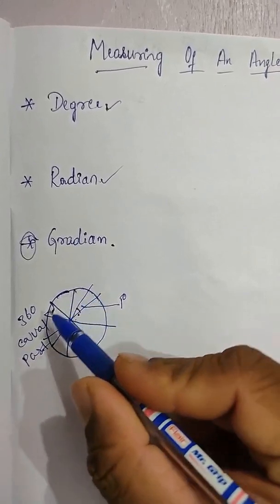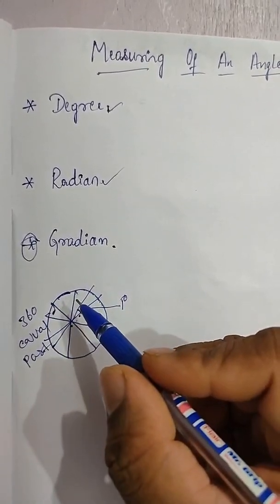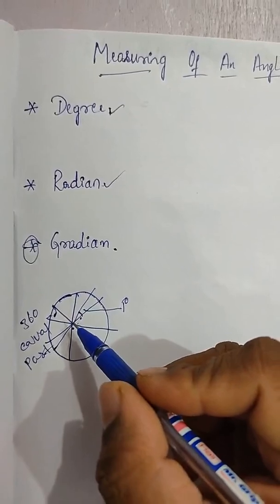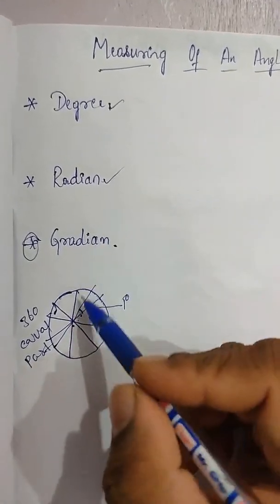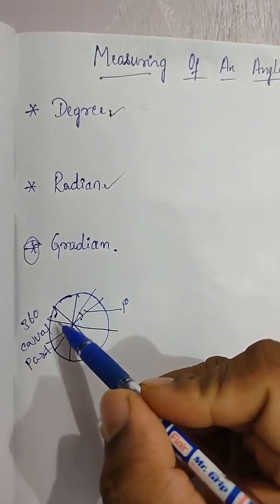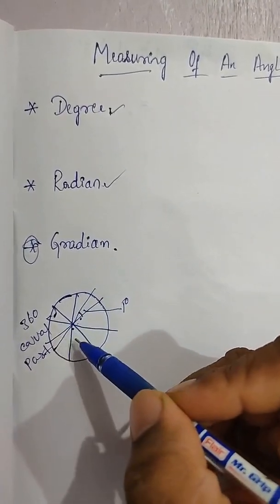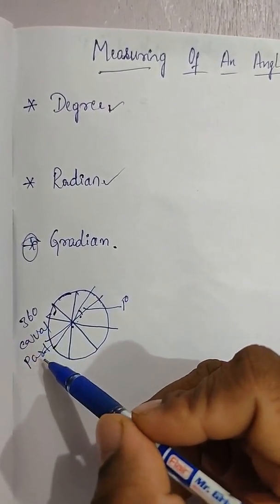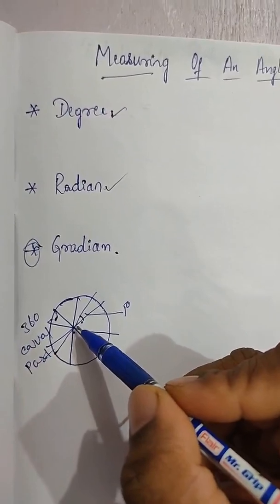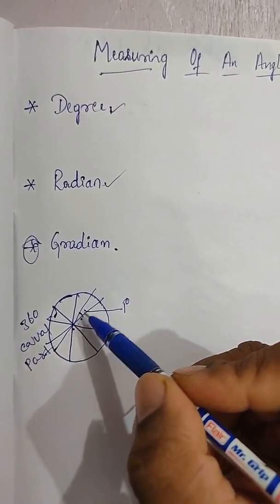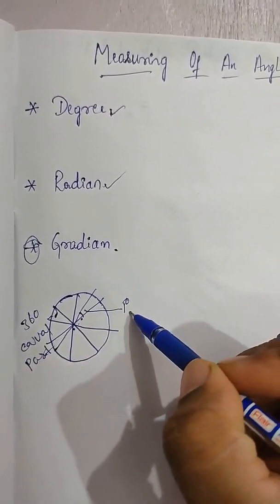It is like a circle. Is it clear? Once again I am repeating: what is a degree? If a circle is divided into 360 equal parts from the center, one part we call 1 degree.